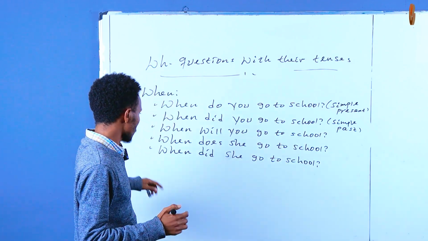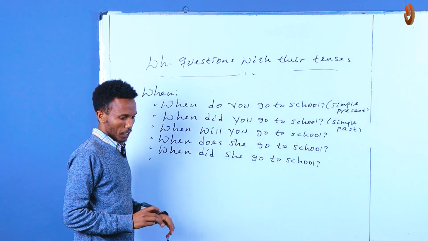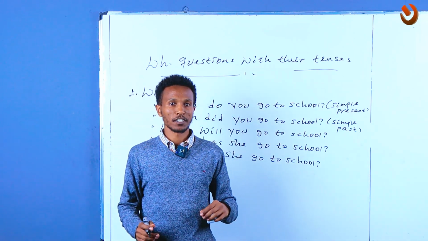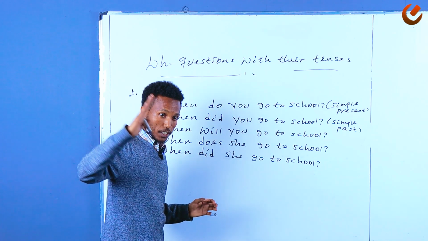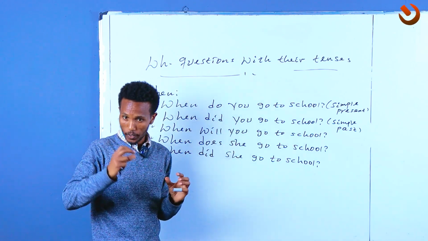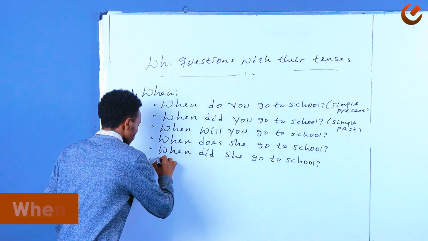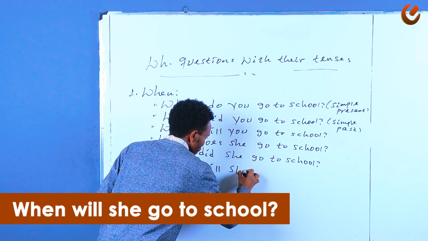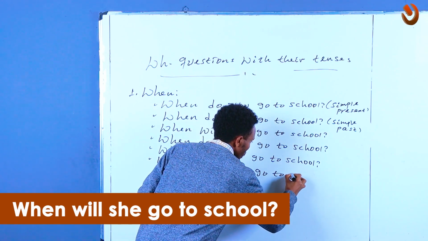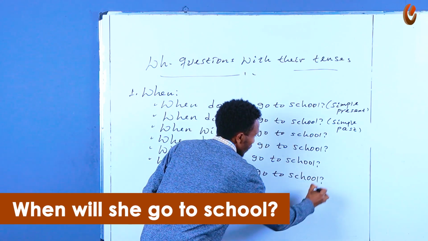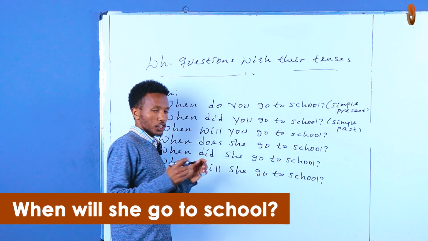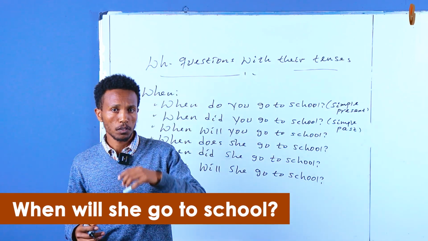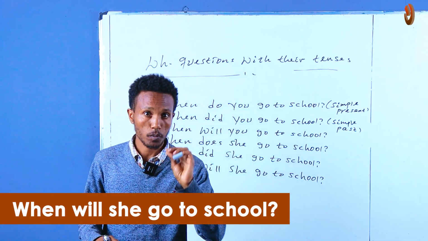Is this one? Perfect. How about if you guys want to say መች ነው የምትሄደው? እሷ ትምህርት ቤት መች ነው የምትሄደው ለማለት ፈልጉስ? So this is also like a future tense, right? It's just a future. So you use will right here. So when will she go to school? When will she go to school? So መች ነው ወደ ትምህርት ቤት የምትሄደው? So ለቀጣይ it's just going to be the future tense, all right?